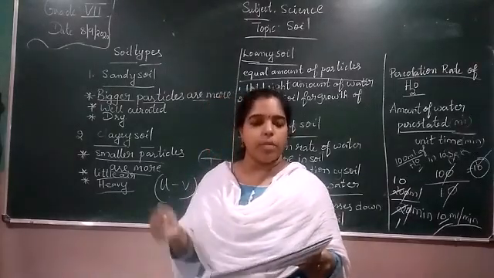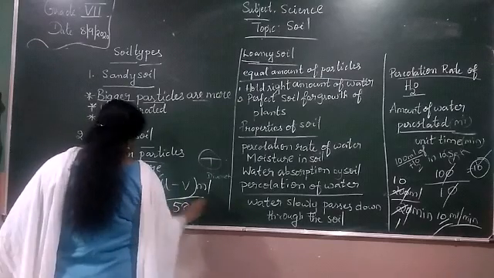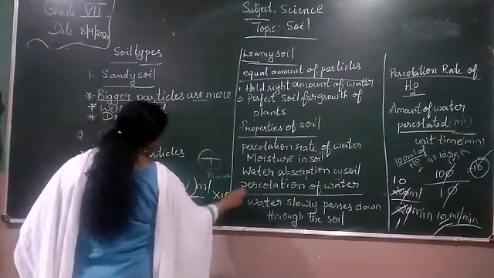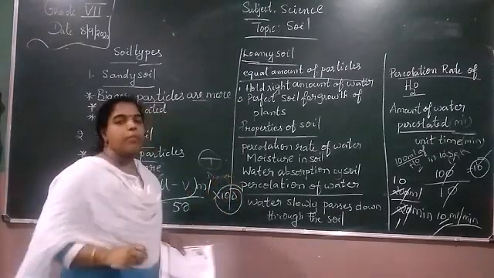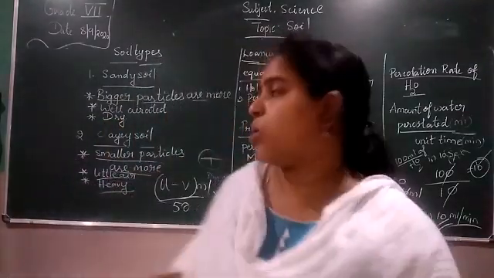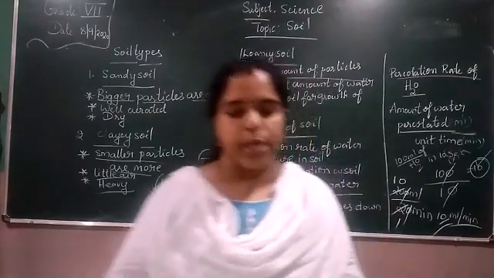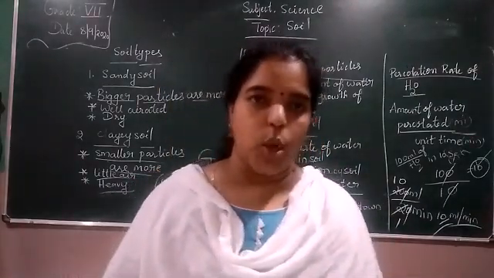Now we can find the percentage of water absorbed by the soil: the weight of water absorbed divided by 50, into 100. Every time you want to find a percentage, you multiply with 100. Then repeat this activity with a different sample of soil.